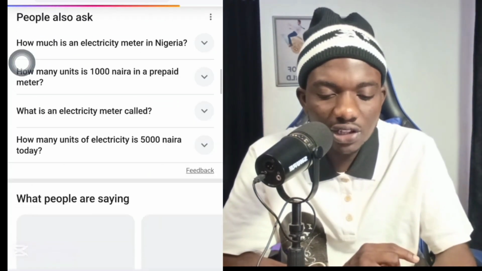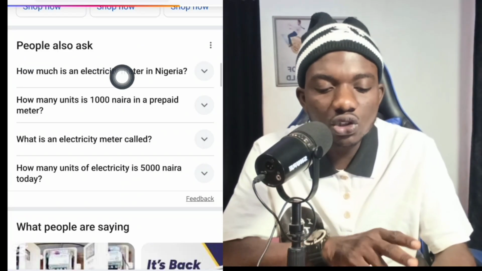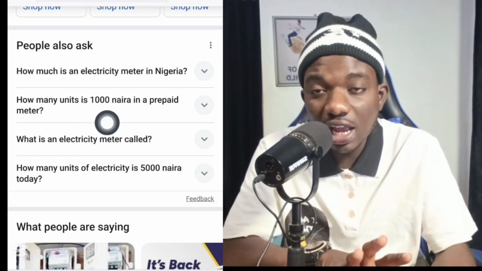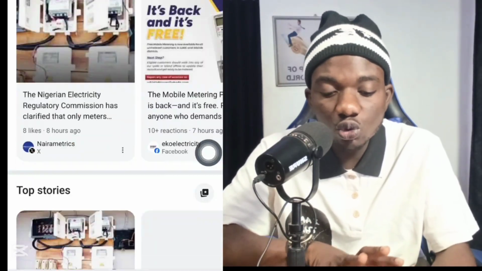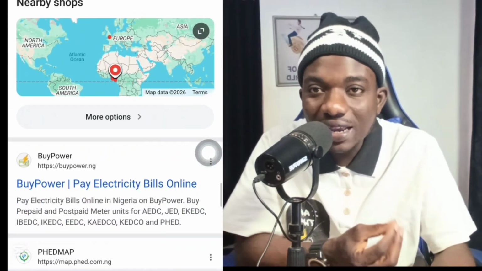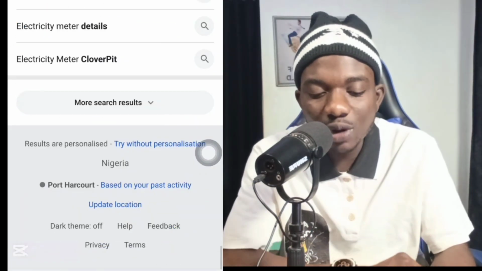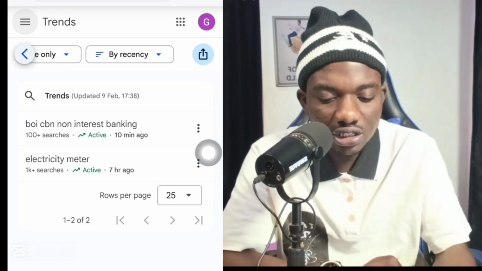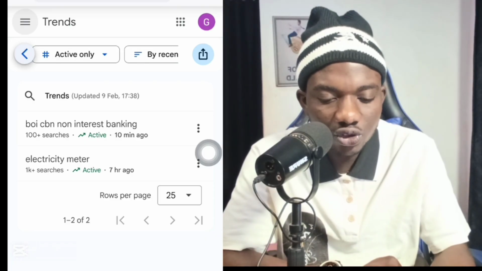Scroll down to this particular section right now. You'll be able to see People also search. This is a section of long tail keywords which people are also searching for based on the keyword you checked. And if you play your game very well, you'll be able to make a lot of traffic using this keyword strategy which I just shared with you. Let's go back to the trend section right now.